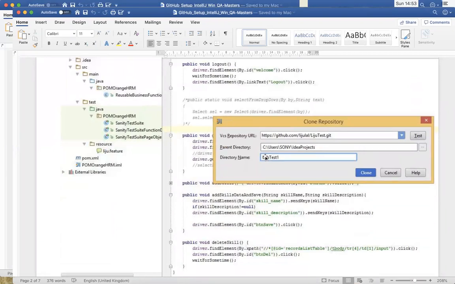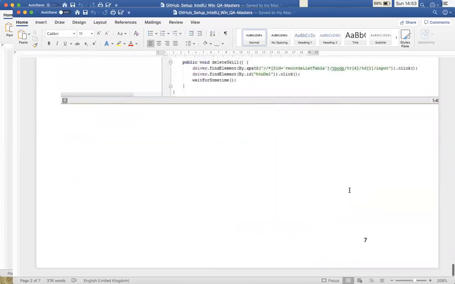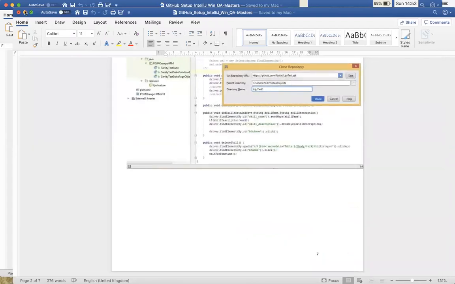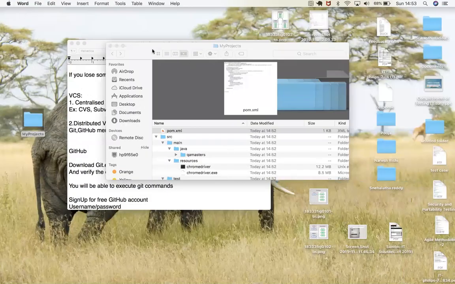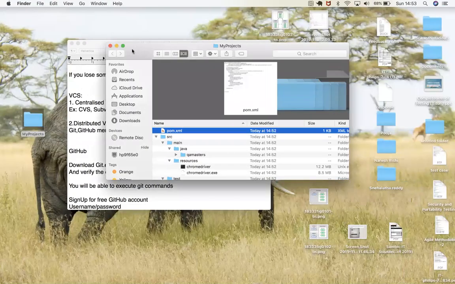Before, it used to give a different directory name, but now everything is in one place. Here you can paste that URL and say clone. After that, it will be cloned into your local machine. This is how exactly you can do it.